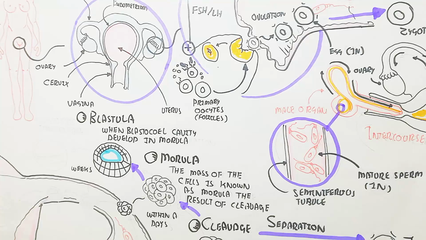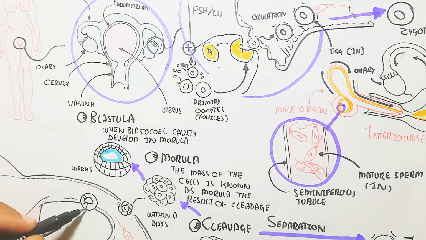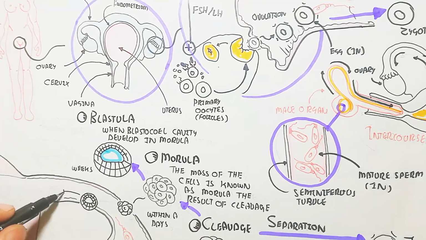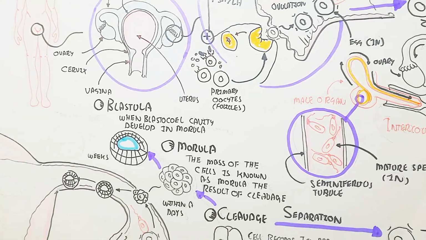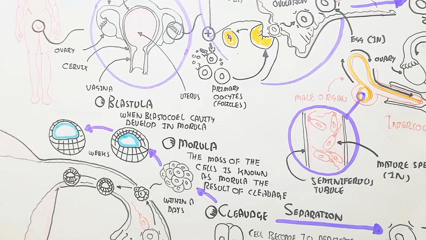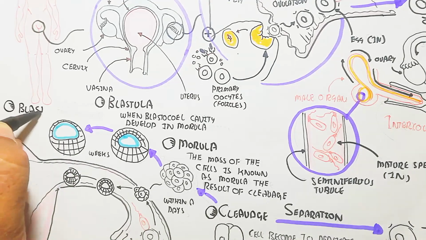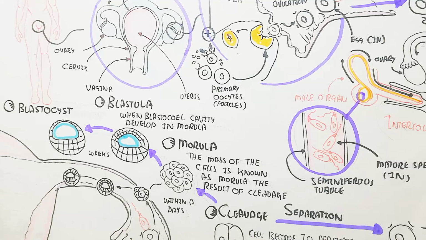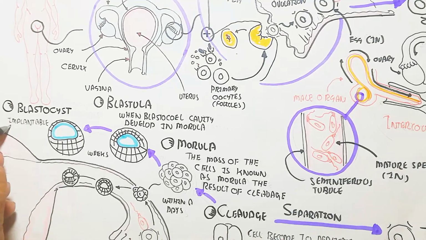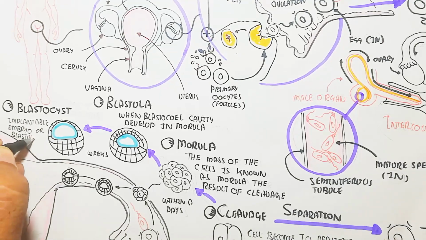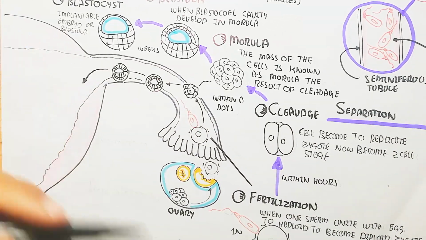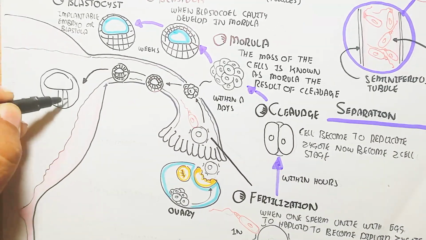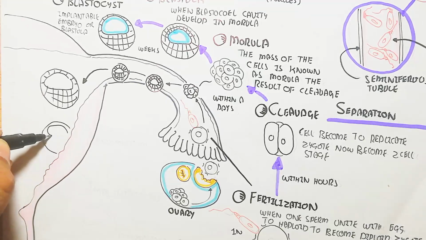When the blastocoel cavity develops in the morula, it is known as the blastula. This blastula is not yet implanted, but implantation occurs within a week. Remember that this blastula, the blastocyst, is the implantable structure, important for implantation in the endometrial wall, which is thick during the ovarian cycle and uterine cycle.